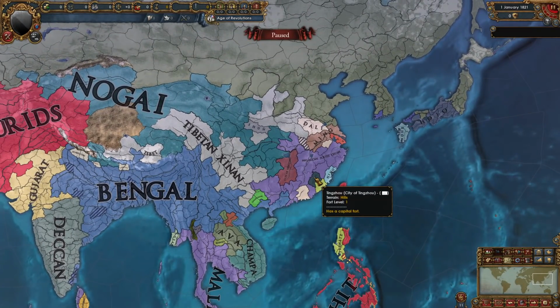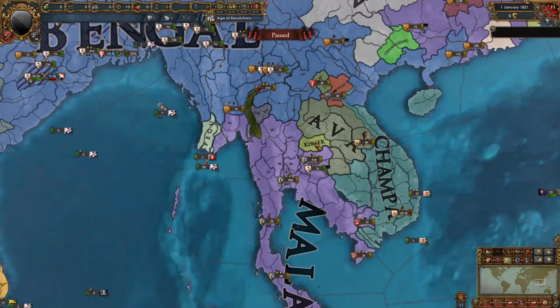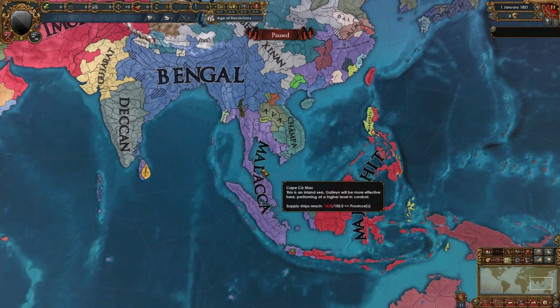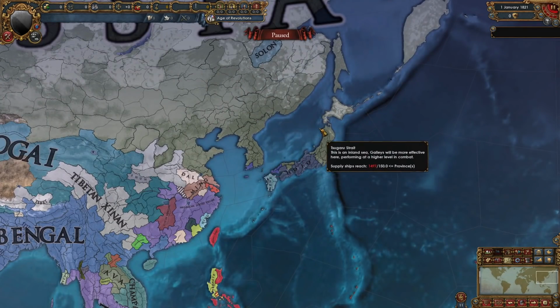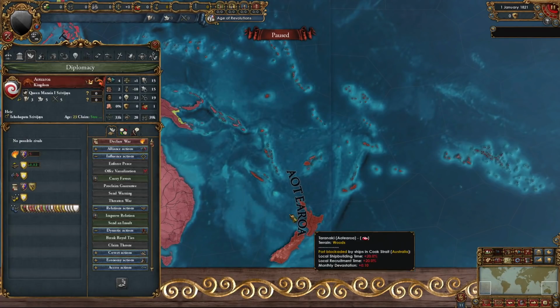We have some trade cities, Malacca, Ming still exists, and other various Chinese nations. So this is the most cursed region. Khmer started out pretty strong. Now they don't exist. Oh, they do. They actually have 1 province, but they were very powerful at one point, having owned most of South China. Malacca did pretty well too, as well as Majapahit, not too much from Ternate. Japan was really strong at one point, but now they don't exist. Australia did expand a little over here, but very slowly, and Aotearoa was just chilling the entire game.